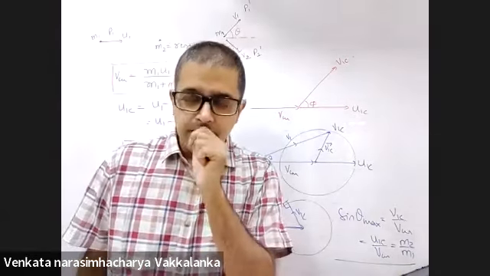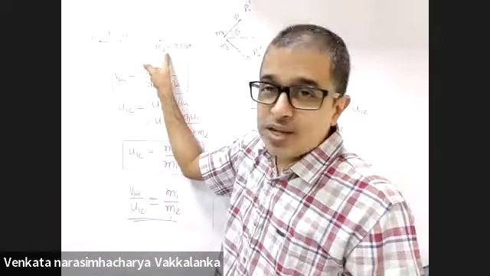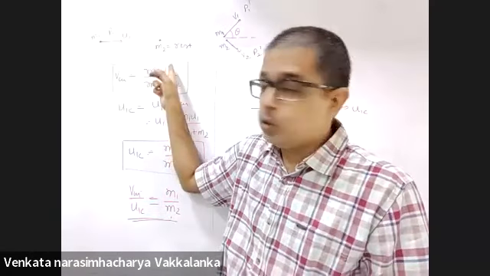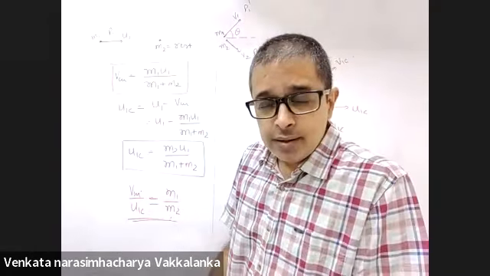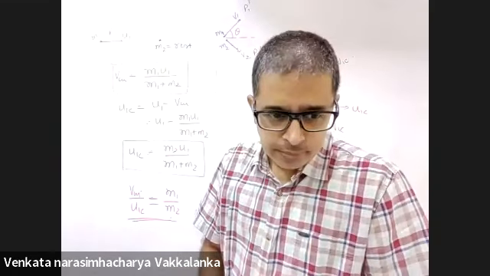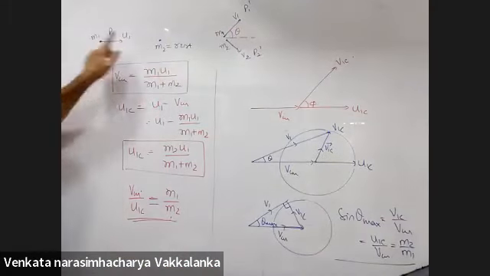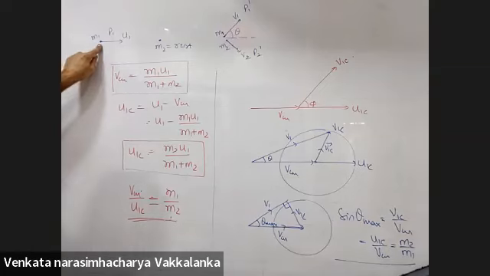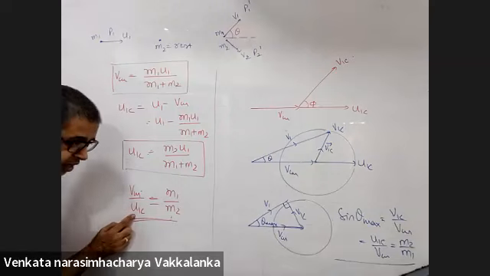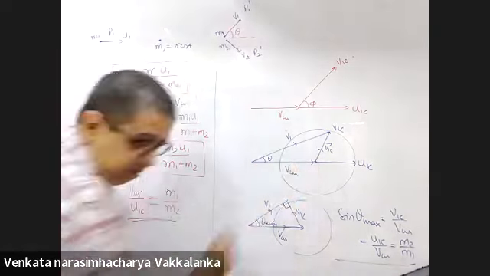Listen very carefully. Suppose M1 was less than M2, like Rutherford's gold foil experiment. M2 was the gold foil. M1 was helium. All of you listen. If M2 is greater than M1, VCM will be lesser than U1C. Do you agree with that?